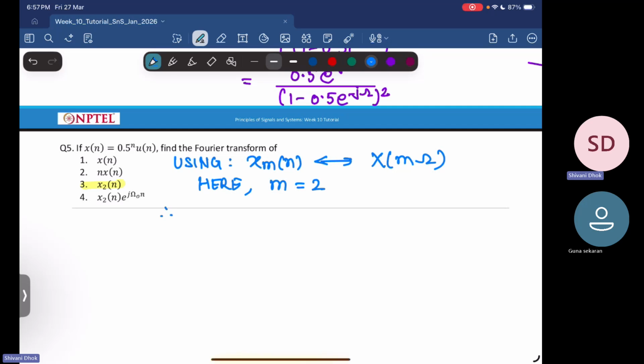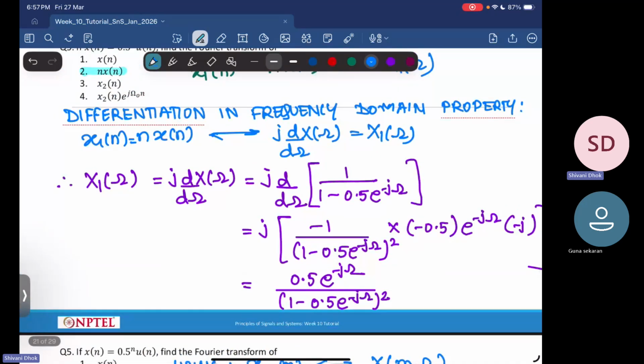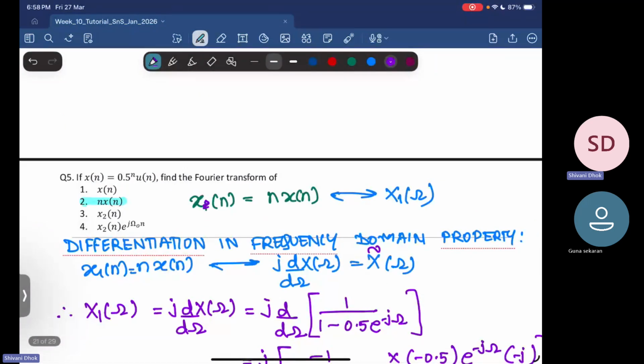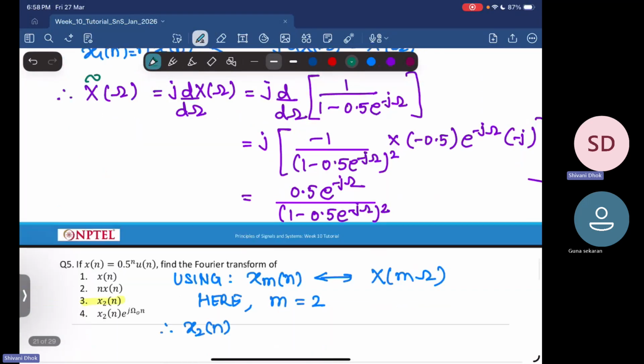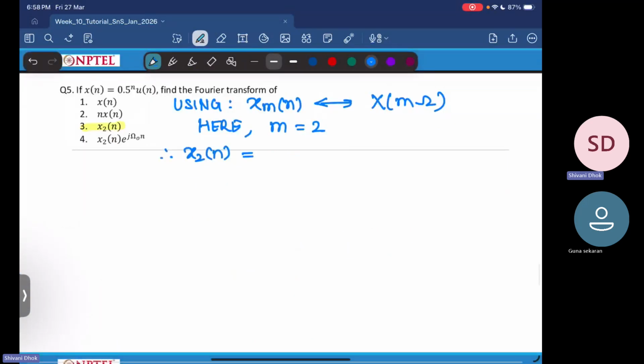So therefore x2 of n, I don't want to use this notation for denoting things here. We just write it as x tilde. It's just confusing. So x2 of n will have a Fourier transform as x